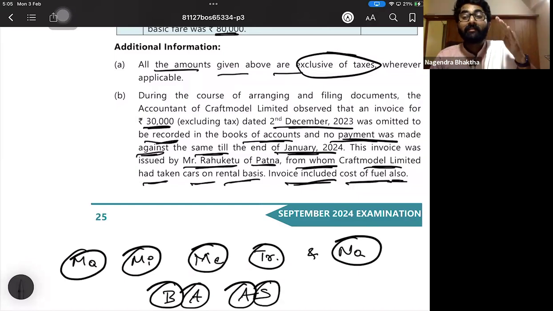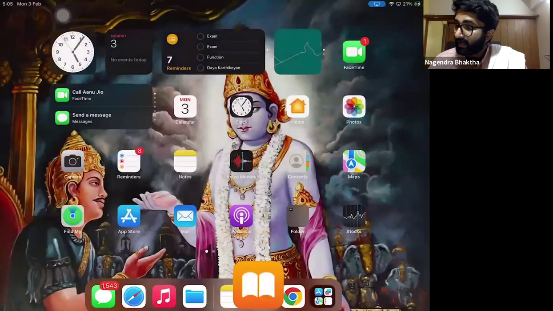Going to and coming from Assam is exempt. There is no GST on that. So we cannot claim ITC. There was no GST on that. So that's why there is no ITC.